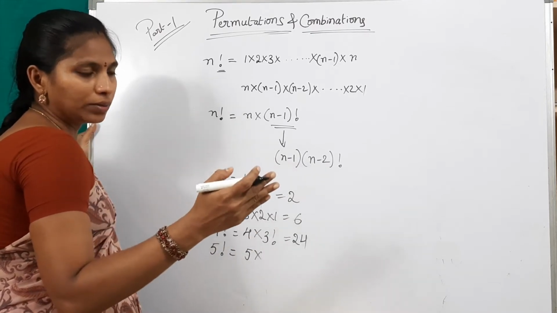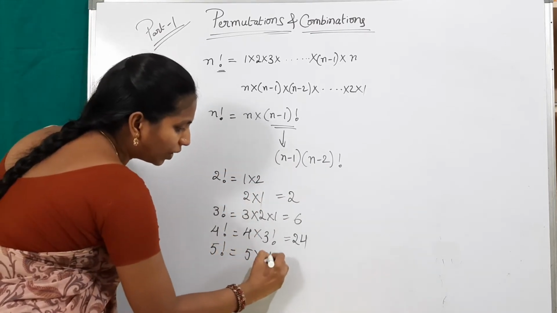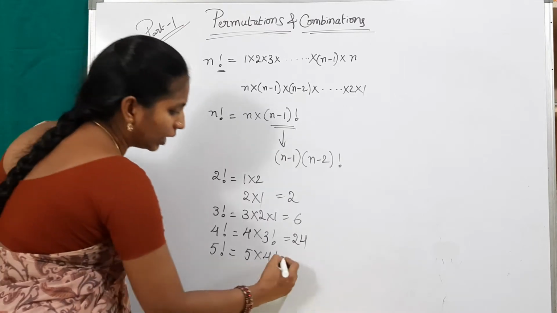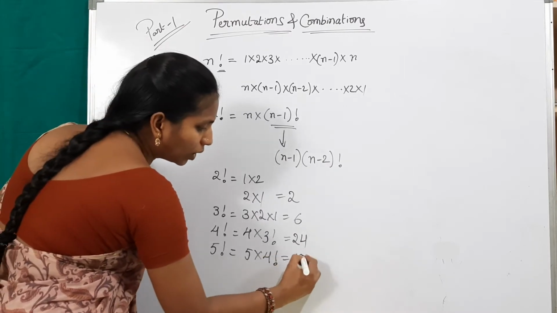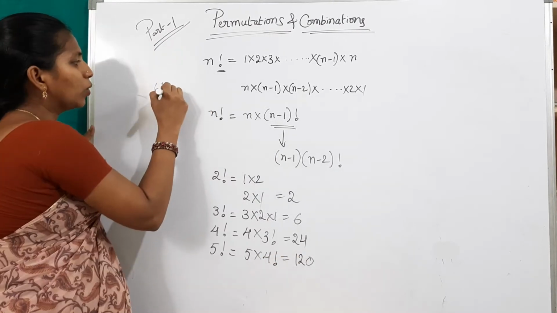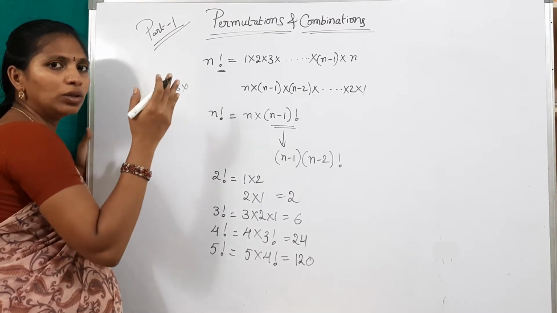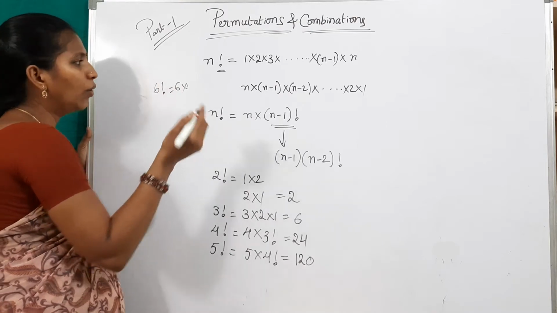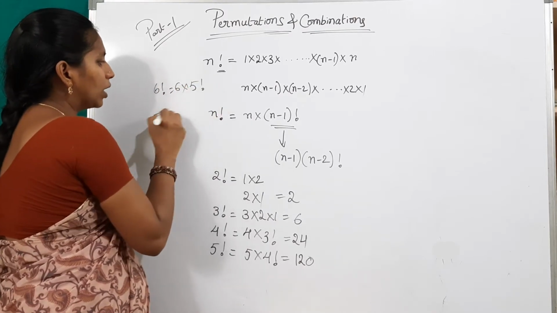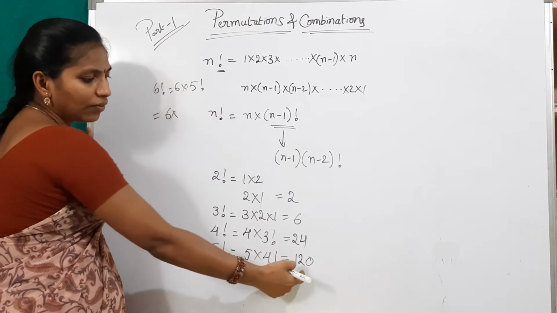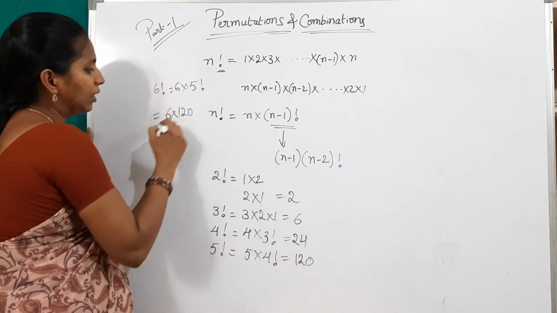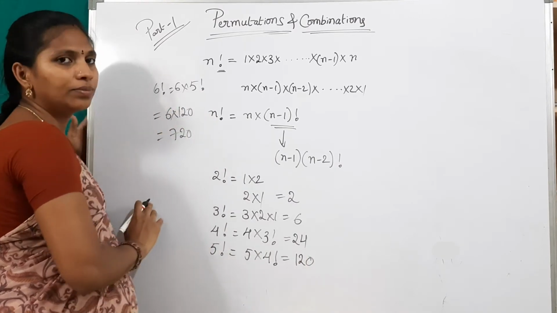So 5 into 4 factorial, 5 into 24 equals 120. 6 factorial: 6 into 5 factorial, or 6 into 5 into 4 into 3 into 2 into 1. So 6 into, what is the value of 5 factorial? 120. That equals 720.